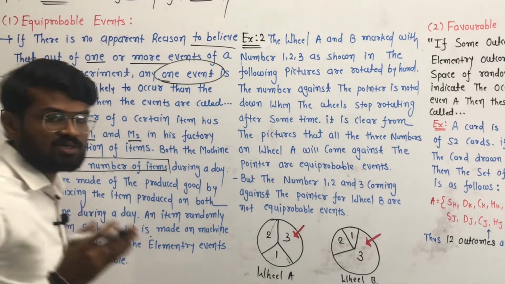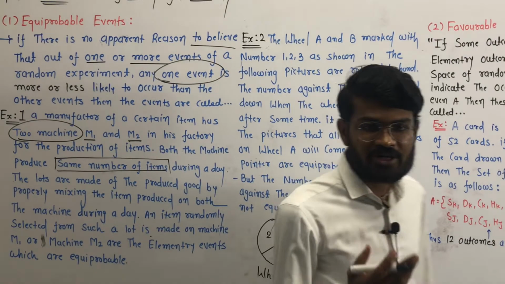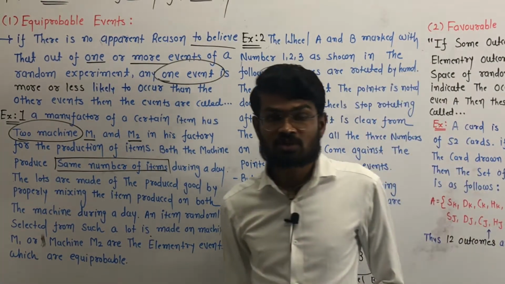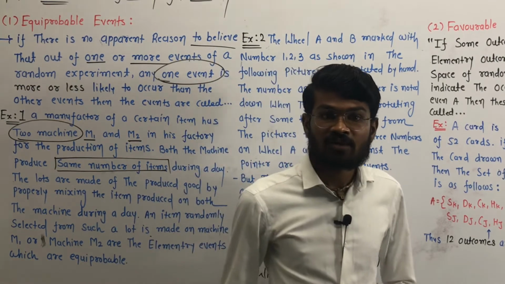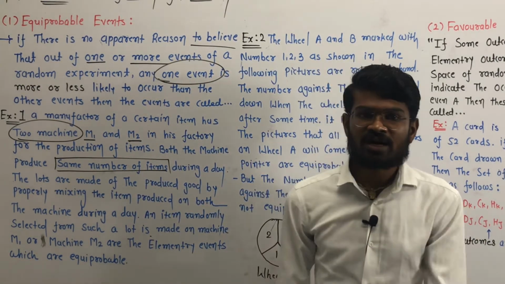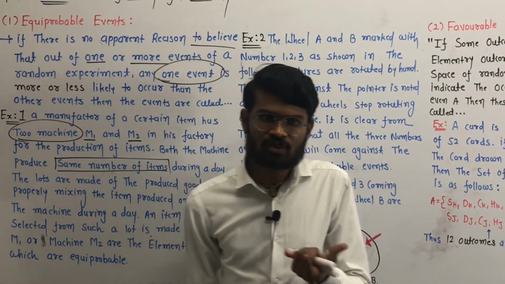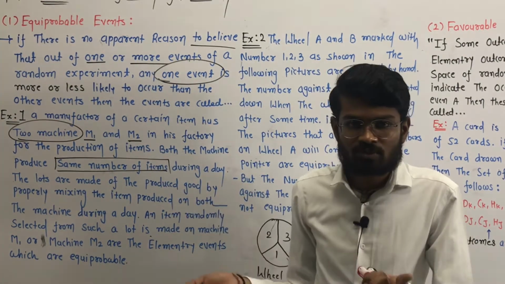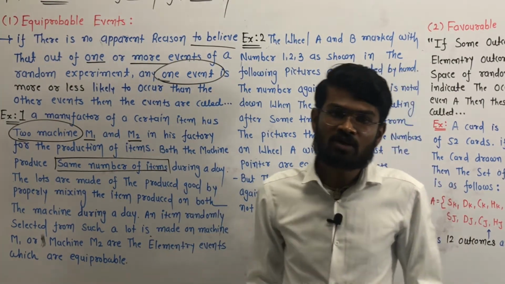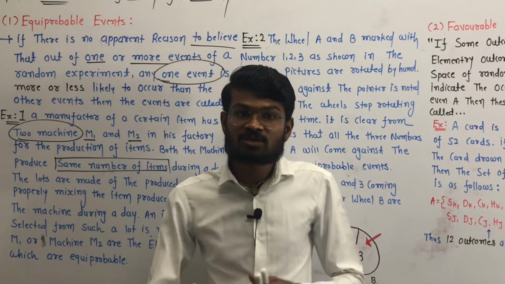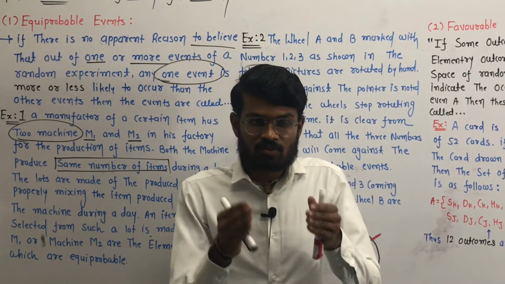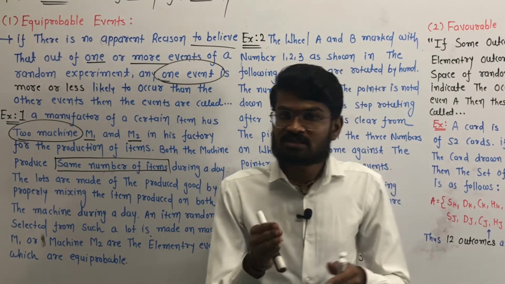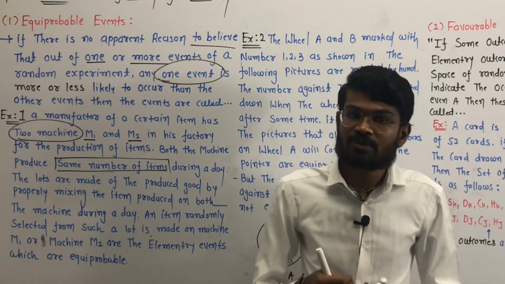If machine 1 produces 100 items per day and machine 2 also produces 100 items per day, we mix them and select one item from the mixed production of machines M1 and M2. So the probability of the selection of the item is the same, which will be 50-50%.